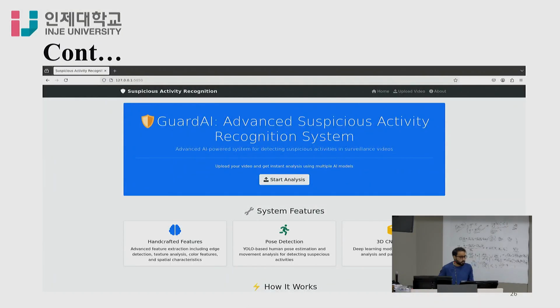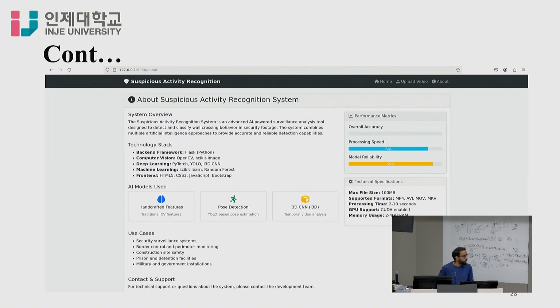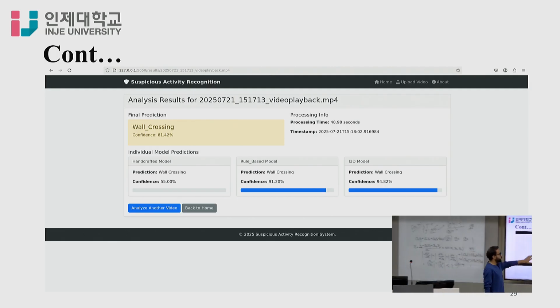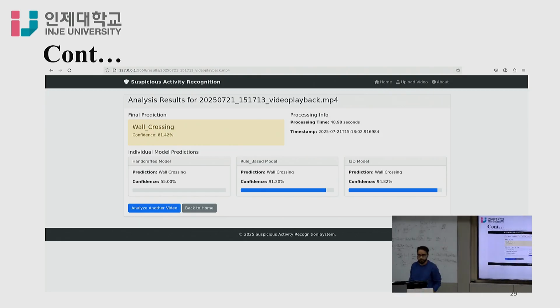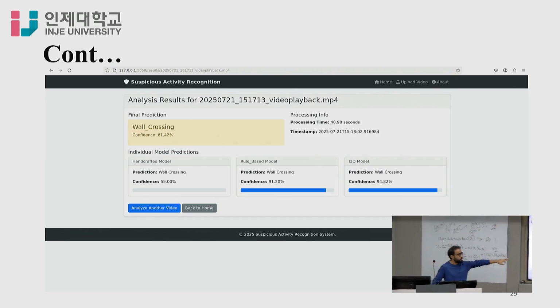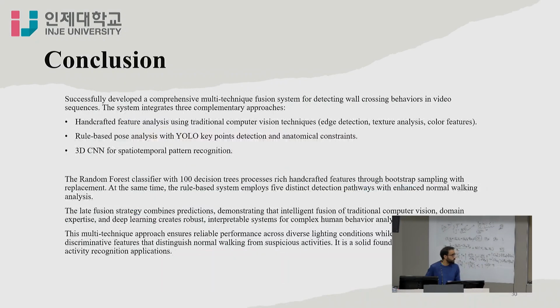Here is the web app. As you can see, I'm uploading the video and analyzing it with each classifier. They each predict their own probability of whether it's wall crossing or normal. All three are saying wall crossing, with confidences of 55%, 91%, and 94%. Each classifier says whether it's wall crossing or normal. After that, here is the final prediction: with 81% confidence, this video is wall crossing.